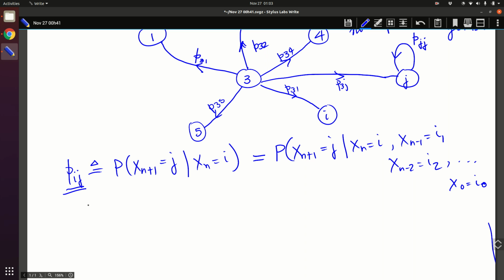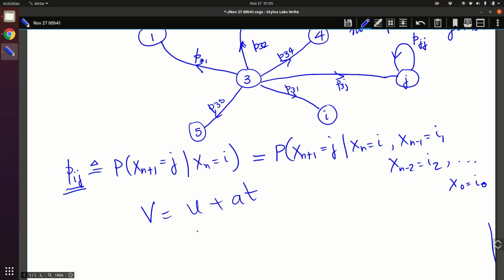Another way to think about it is that the transition to state j from state i does not depend upon how you got to i in the past. That's an important property called the Markov property. This Markov property is not something very new. If you go all the way back to that initial physical system example I gave you, v is equal to u plus at.